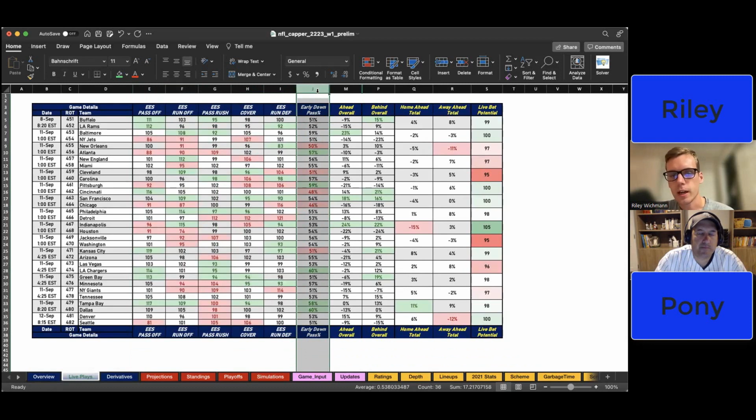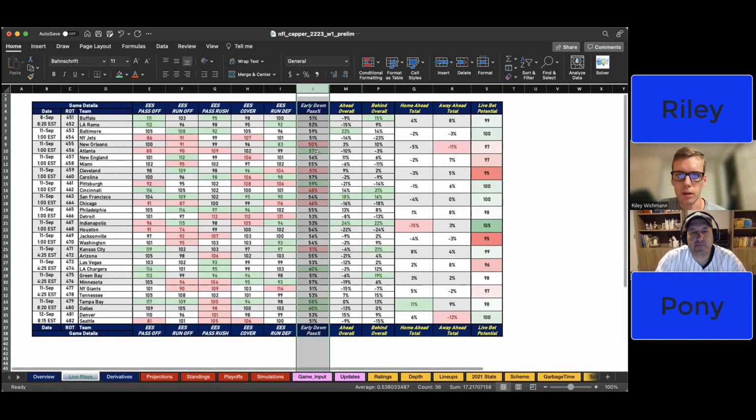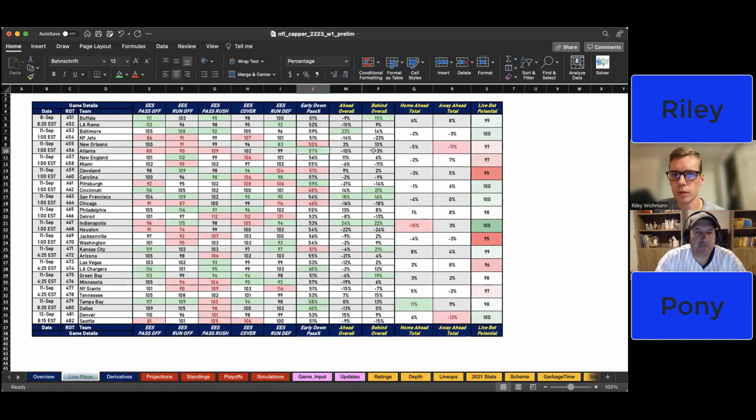We have early down pass percentage. This is just kind of a reference point that I throw in there. So I'm going to guess that a lot of people probably don't even use it, but some people do. And it just gives you an idea of what proportion of plays in the early downs, the first and second down, are passing plays for the given team.